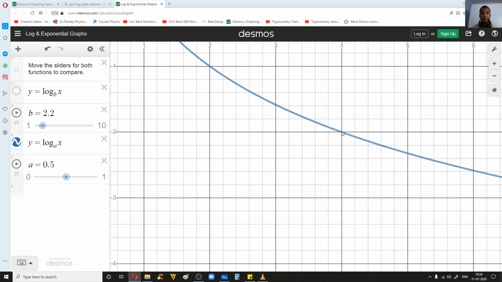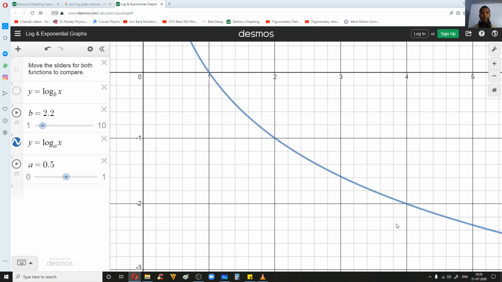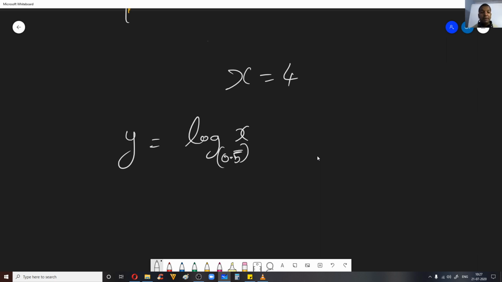Now if you take a look at this value here, when x is 4, y is equal to minus 2, correct? So that is what this point tells. Let us do a quick verification. When the argument was 4, y is equal to log x to the base 0.5. See, 0.5 lies between 0 and 1. I'm just trying to show you an example. When x is equal to 4, we got y as minus 2.